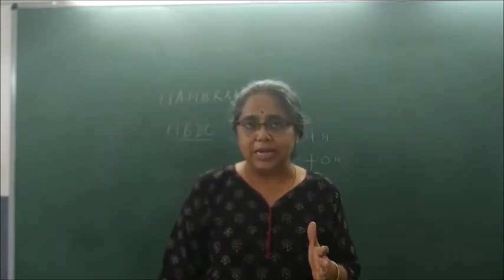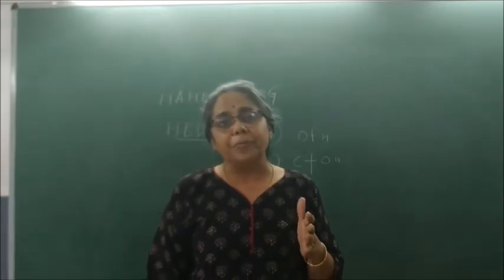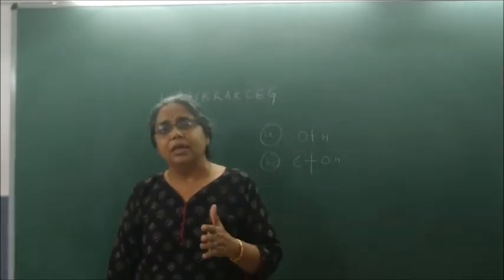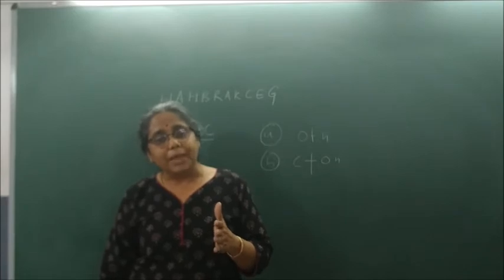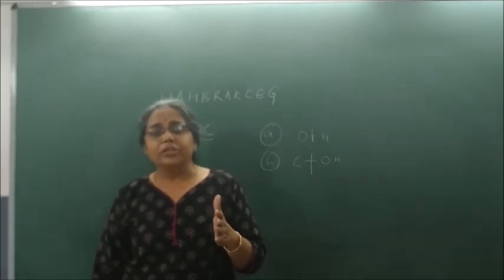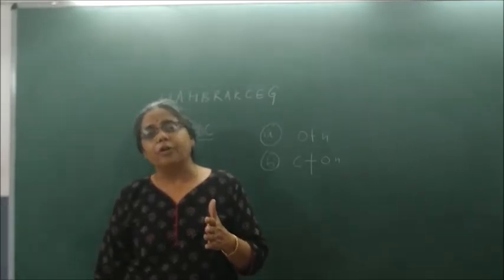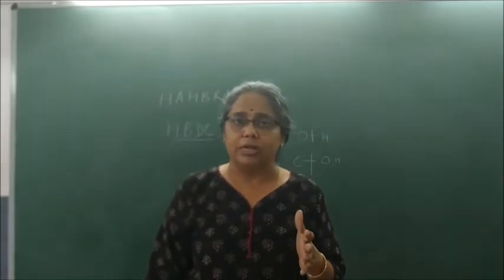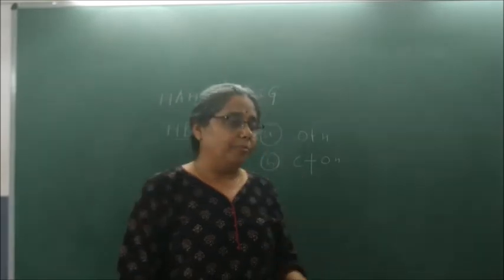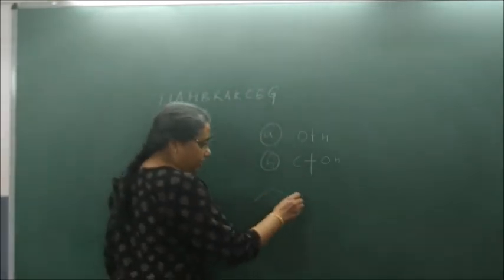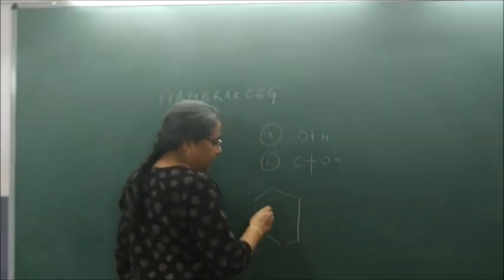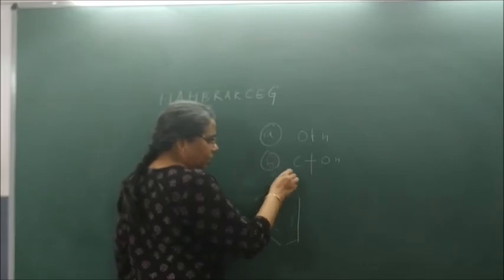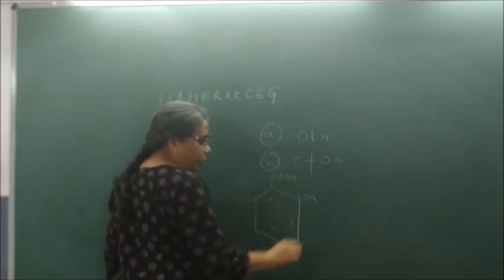We also talked about a compound called aspirin. Aspirin is acetyl salicylic acid. It is prepared when salicylic acid is treated with acyl chloride, forming acetyl salicylic acid, which is called aspirin. What is the formula of aspirin? Always remember, salicylic acid has COOH and OH.